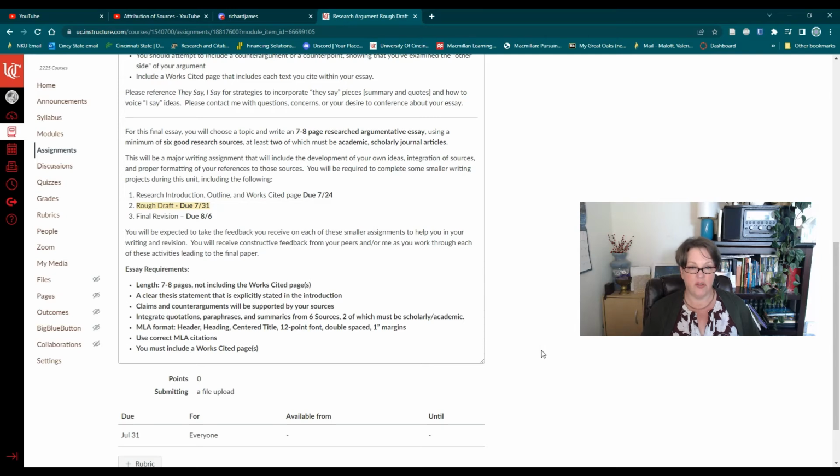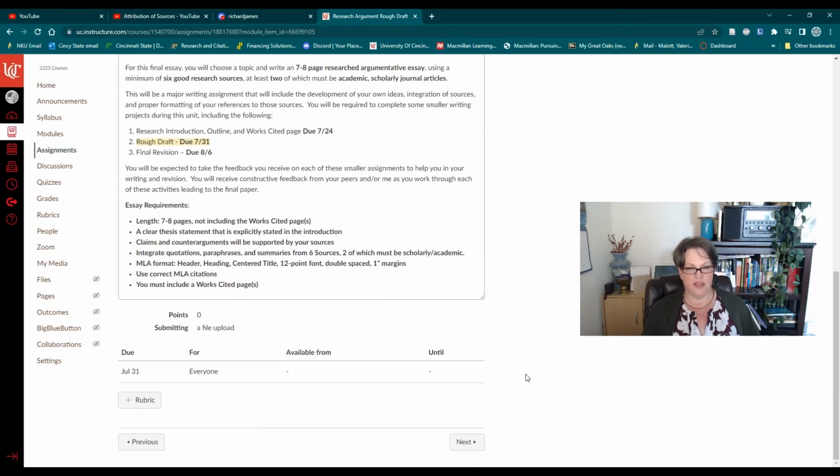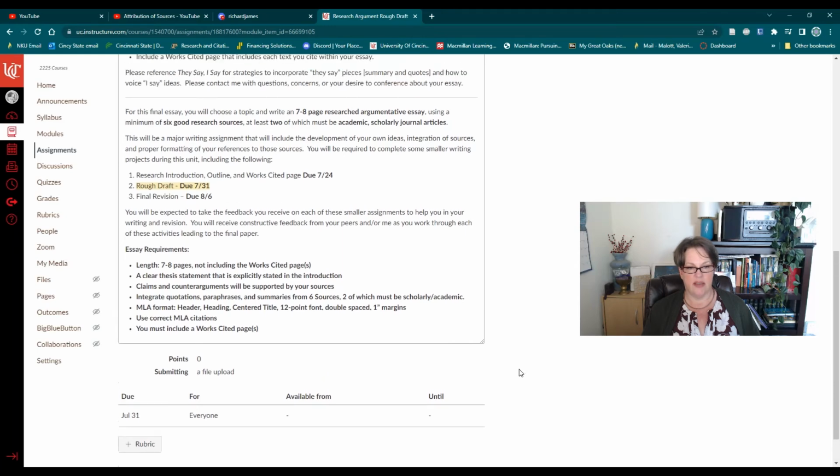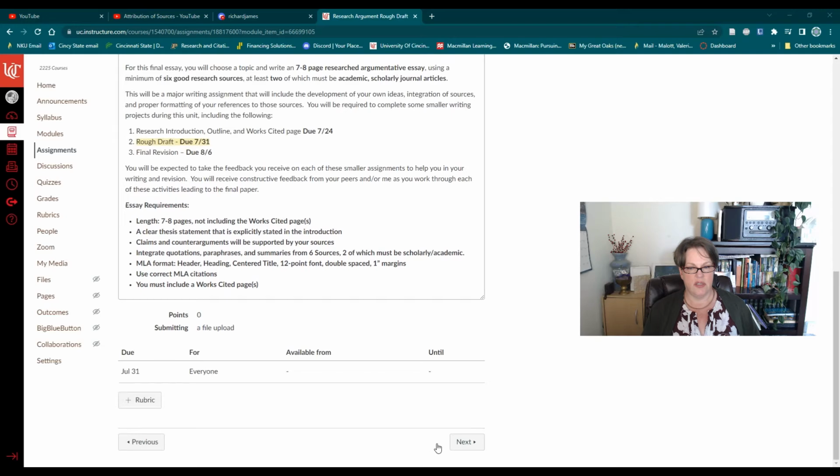And that does not include your works cited page. Make sure that you also have your works cited. You need to have 6 sources. 2 of them must be from scholarly or academic journals. So hopefully that's not a problem with you. But that's due the 31st.